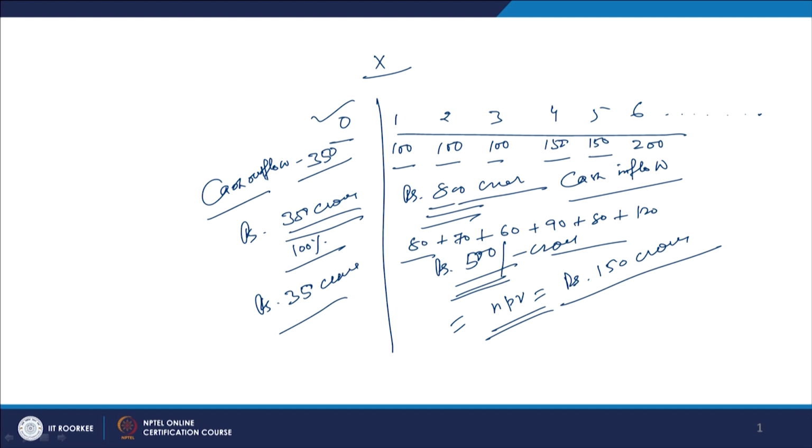Now, the question arises: how did this 100 crore come down to 80 crores, and 100 crore come down to 70 crores? We discount it against some discount factor, and the discount factor is normally the cost of capital.